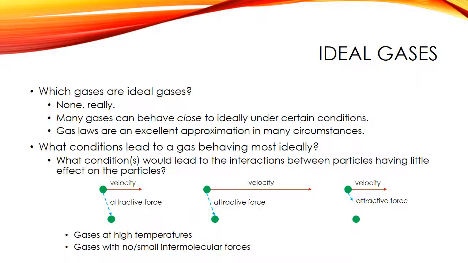These same arguments would also be true for the whole idea of elastic collisions. The faster the particles move, whether it be the collisions with each other or the collisions with the container, the better the chance of those collisions approaching that elastic scenario that we talked about.